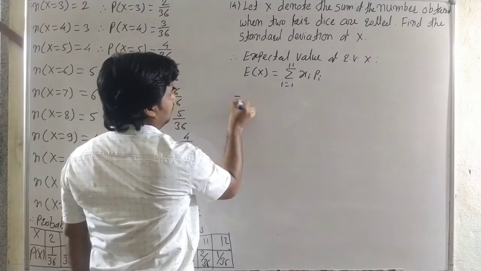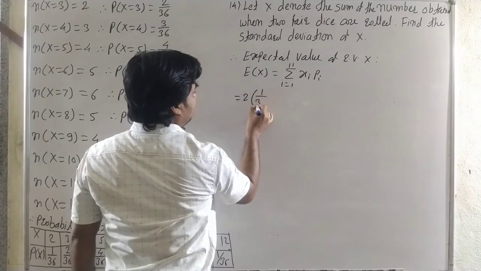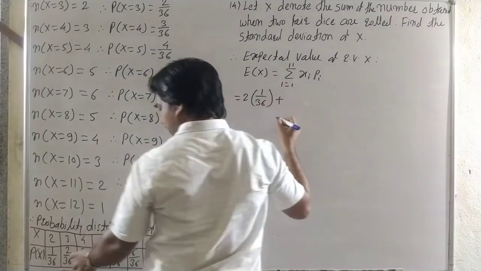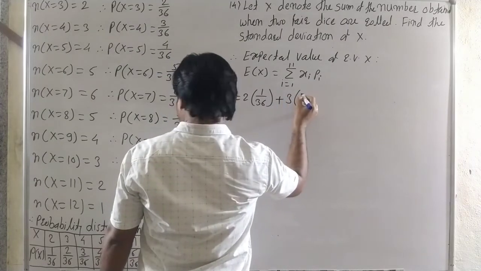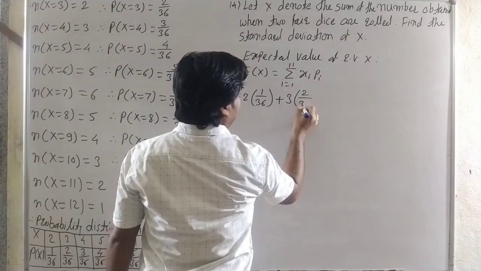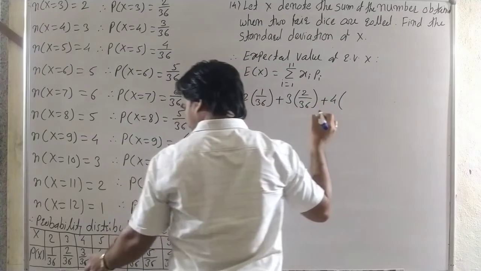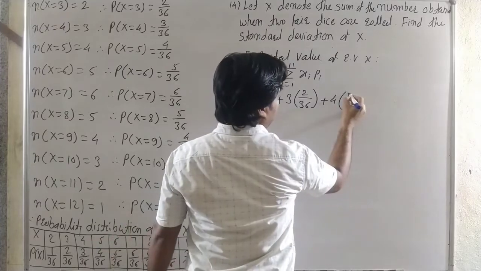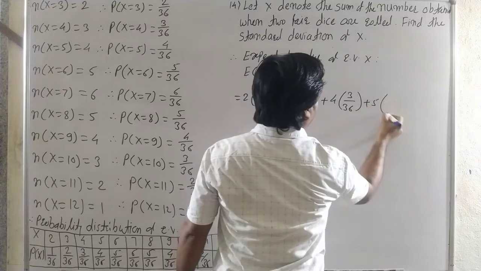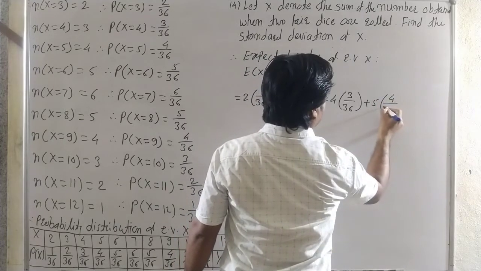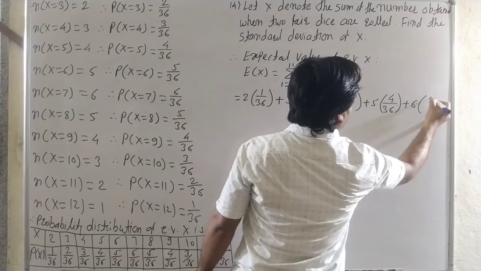Here we write first 2 into 1 by 36, plus 3 into 2 by 36, plus 4 into 3 by 36, plus 5 into 4 by 36, plus 6 into 5 by 36.